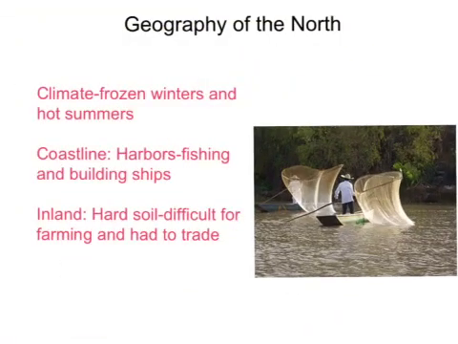Geography of the North. The climate in the North had frozen winters and hot summers. The coastline in the North had harbors, which was great for fishing and building ships. Inland in the North had hard soil, which made it difficult for farming, and so they switched to trading a lot.